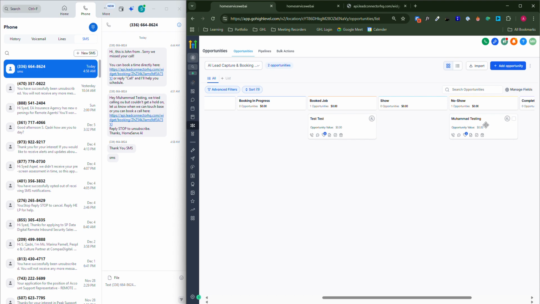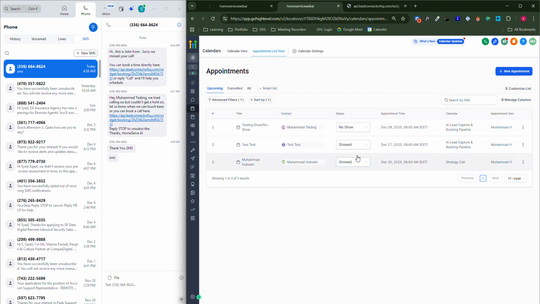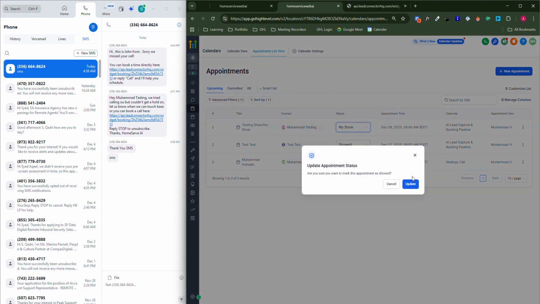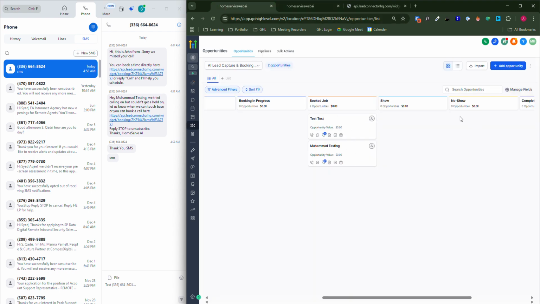So this lead was over here, the Muhammad testing phase. When I change its status to show, it's going to automatically move him to the show stage of the pipeline and send a text like it does. That is how it's working.